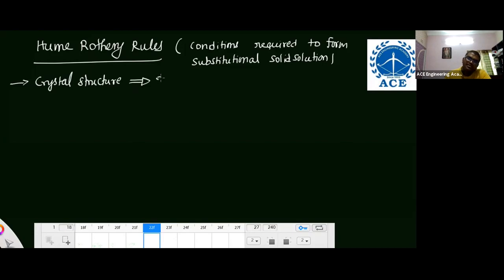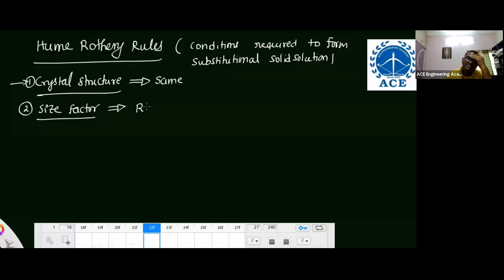So the crystal structures of these two elements which are going to make an alloy must be the same. You have to remember this. Crystal structure is the first one. Second one is size factor. The difference in size means radius of a host material atom minus radius of foreign atom. The difference in size must be less than 15%.